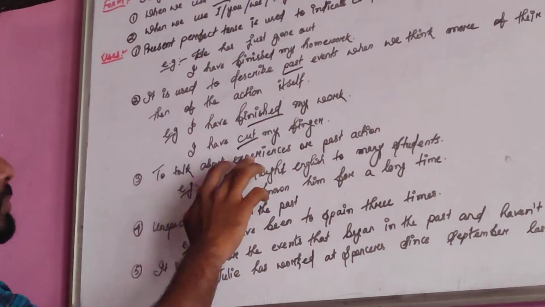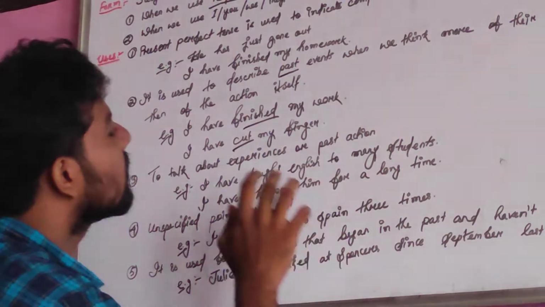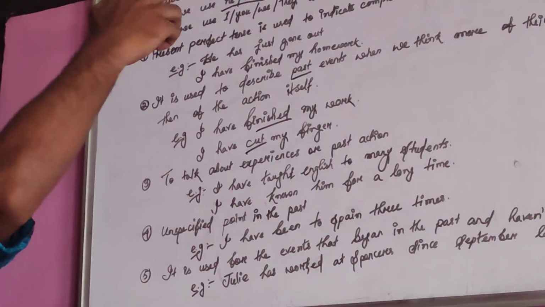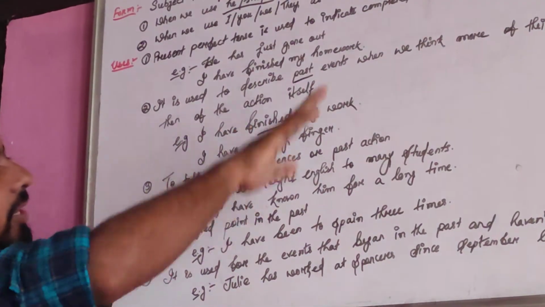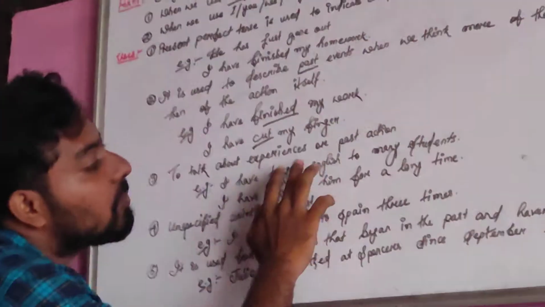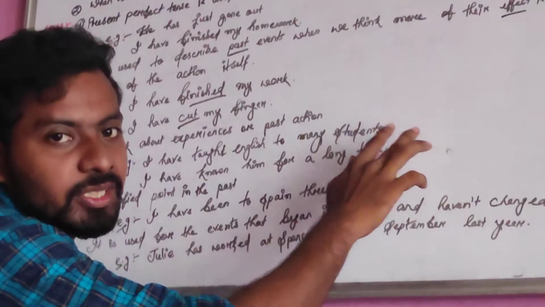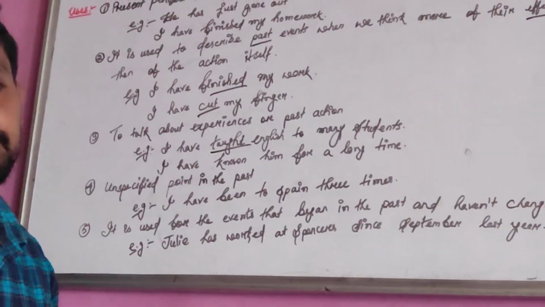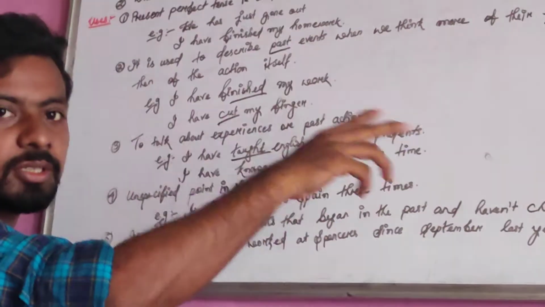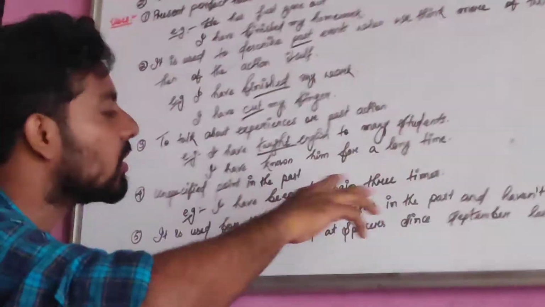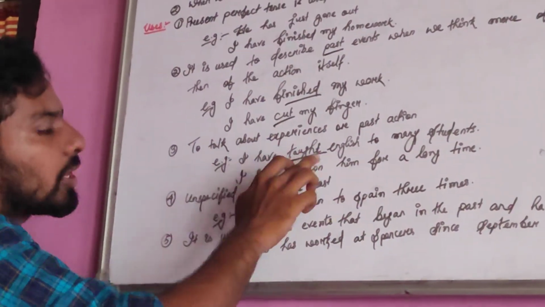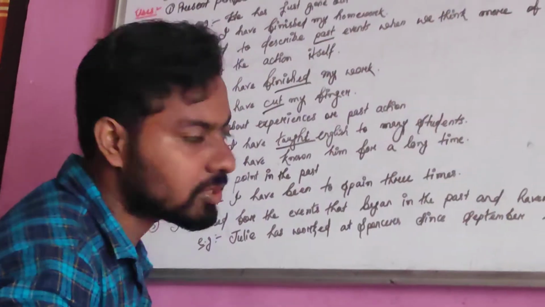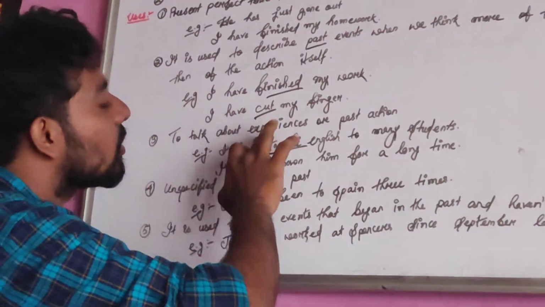To talk about experiences or past actions. These are also used to talk about our past experiences, or the past action that has already been completed in the past. I have taught English to many students. I have taught. You have already completed teaching them. Teach, taught. So, I have taught English. You have successfully taught English to many students. The action is already completed. These are your previous experiences.